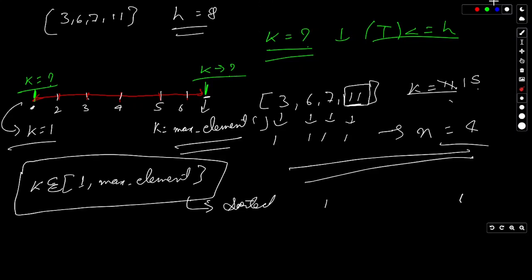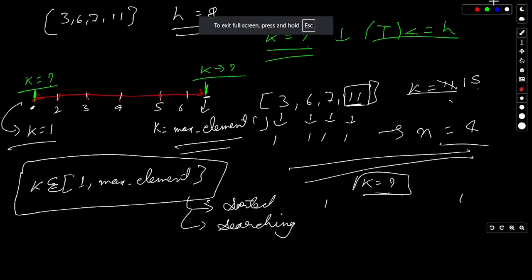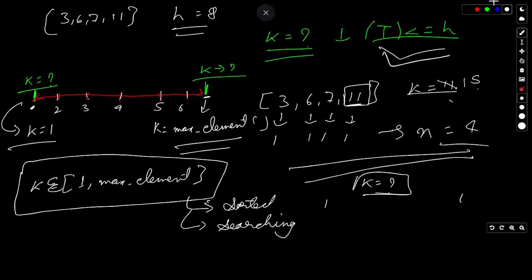What can we do within this problem to find k's value? We are searching for the k value such that it is the minimum value for which the time taken would always be smaller than or equal to the number of hours within which the guards are gone.